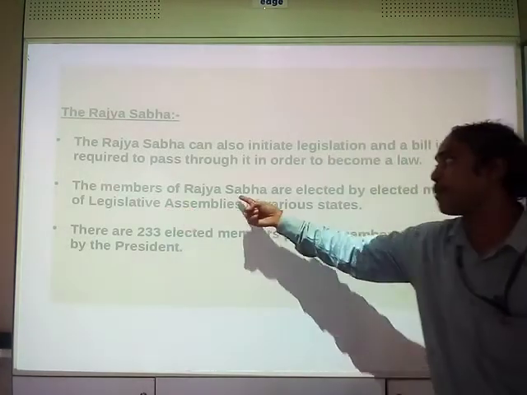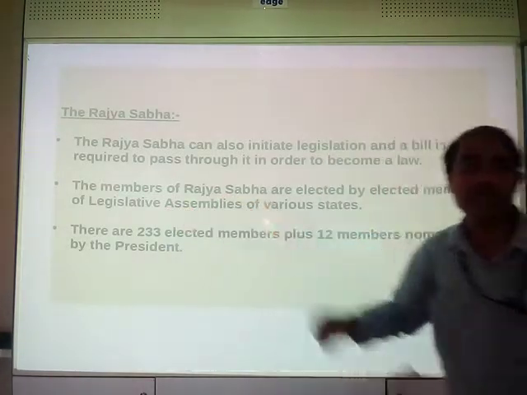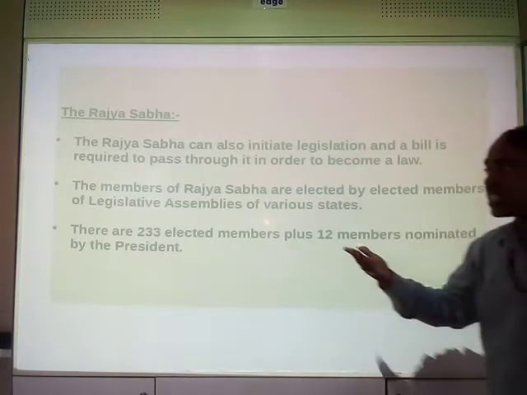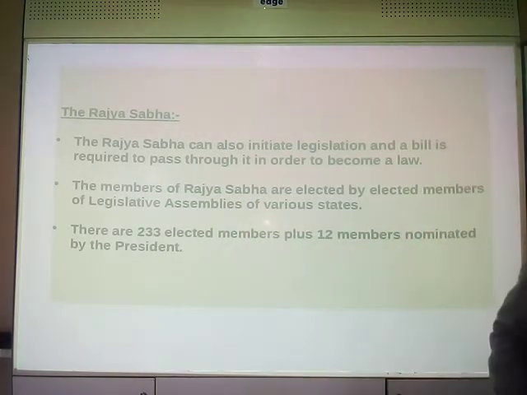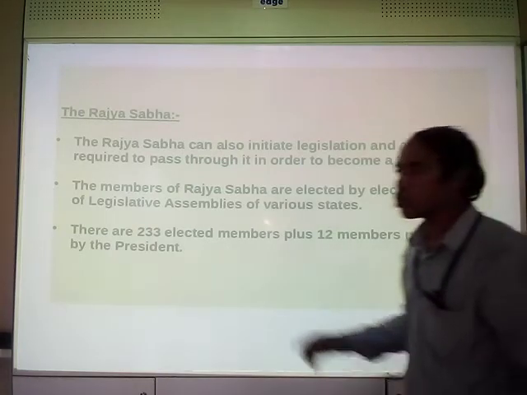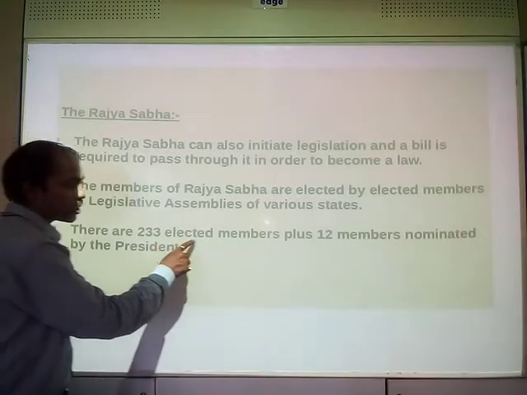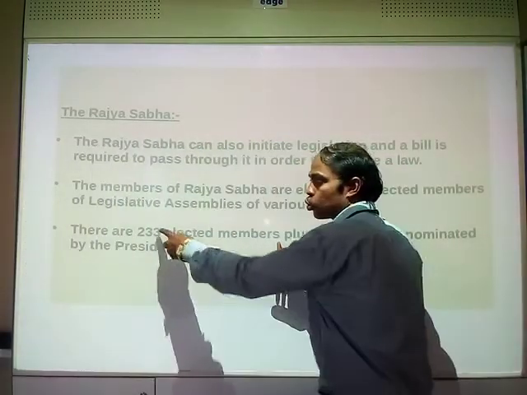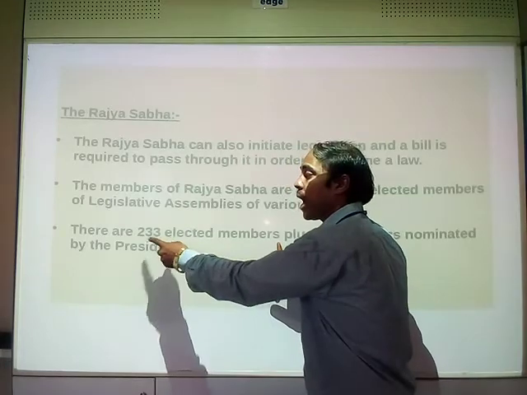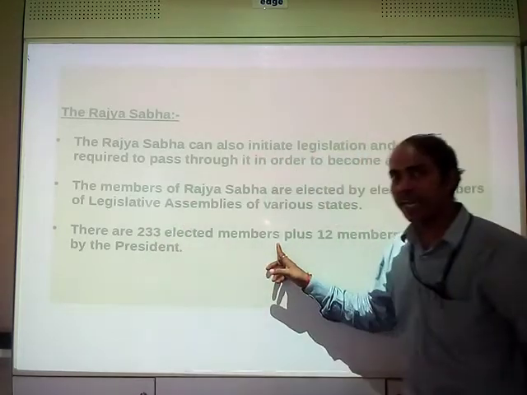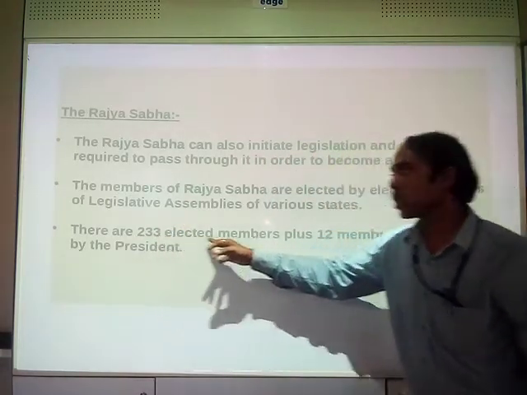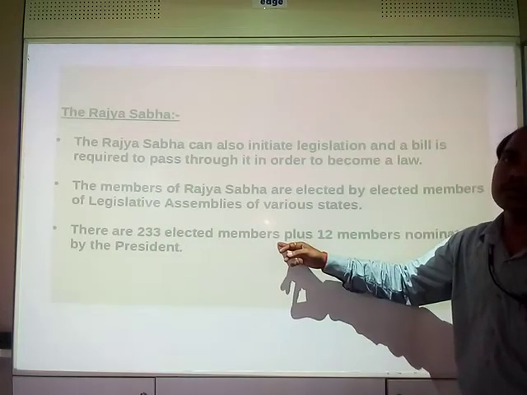Yes. So the members of Rajya Sabha are elected by elected members of Legislative Assembly. Who elects the members of Rajya Sabha? Your MLAs, members of Legislative Assemblies of various states. So the members of Rajya Sabha are elected by MLAs only. Okay. There are 233 elected members, those who fight the election and who win.